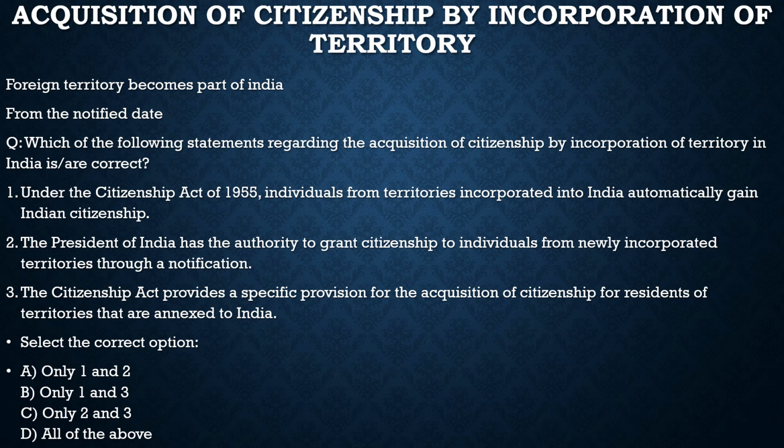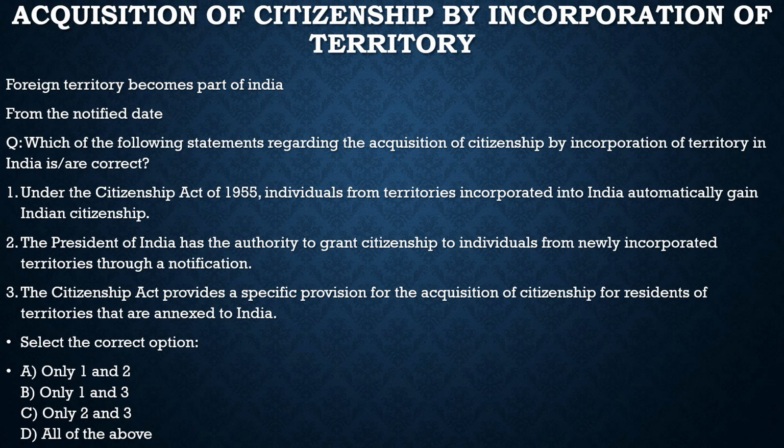So what does the government of India do? The government of India specifies the persons who among the people of the territory shall be the citizens of India. It is up to India. For example, tomorrow they acquire any territory from Pakistan or any other state. Then in that territory, it is up to the government of India whether to include everybody as their citizen, or they will specify that so-and-so would be a citizen and so-and-so won't be. They would specify it on the basis of security, and on other issues also. So this thing is very critical, and we should know about it.